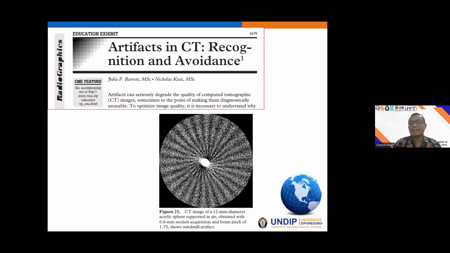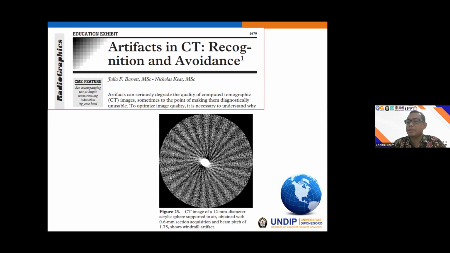And this is another artifact. This one is the windmill artifact, and this artifact comes from the spiral acquisition of the CT. As we already discussed earlier, there are two modes of the CT scanner, the axial mode and the spiral mode. If we use a very high pitch, in some cases the windmill artifact will occur. It will exist in the image.